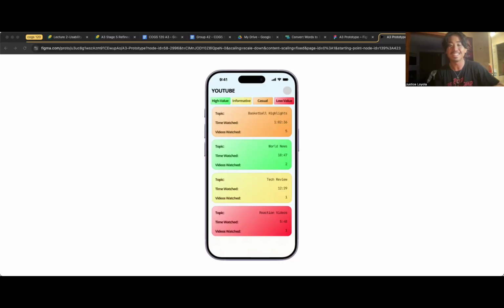Secondly, there's a difficulty in classifying content that often overlaps themes. Several platforms, while designed with different types of content in mind, can share similar or identical content and creators, so it's difficult to distinguish when consumption is considered healthy or unhealthy. This directly goes against H2, match between system and the real world. For example, a user can be watching current events on a news app or YouTube, which has a different grade of consumption in our prototype, despite being the same kind of content.